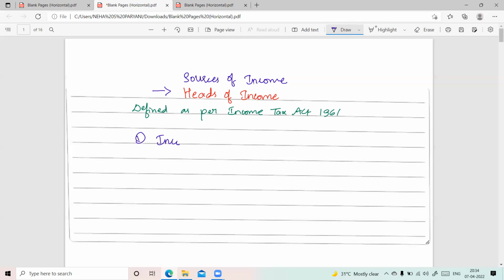First head is income from salary. Next, income from property, so income from house property. Next is income from business or profession.